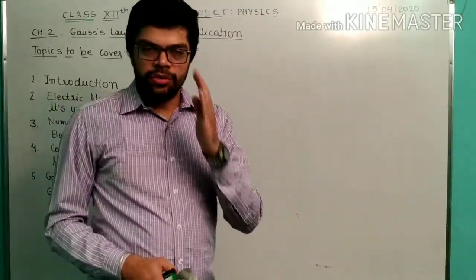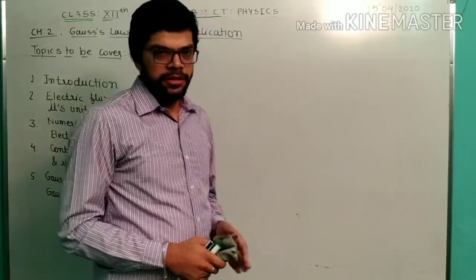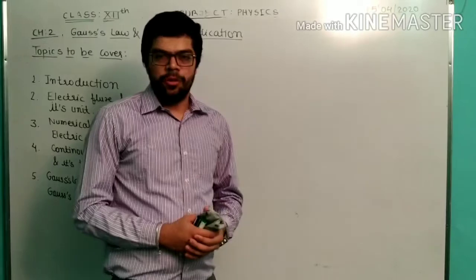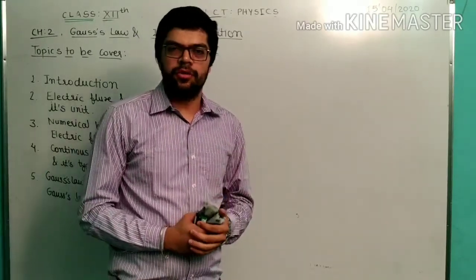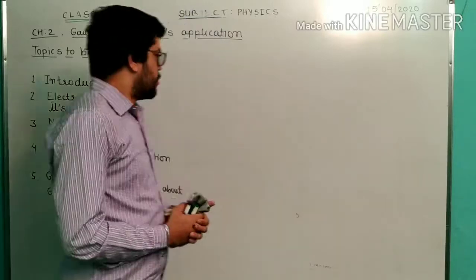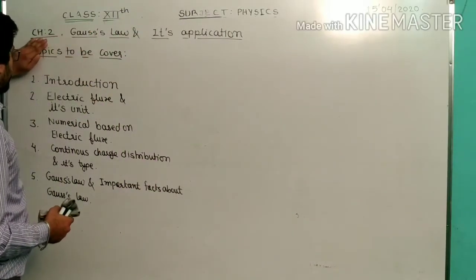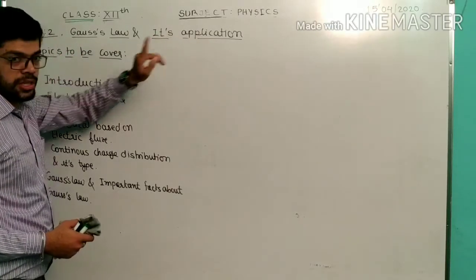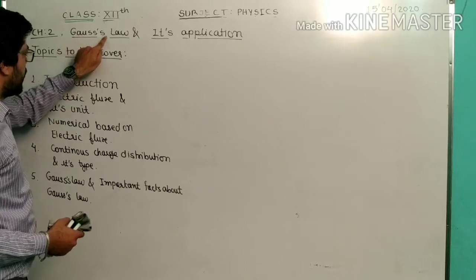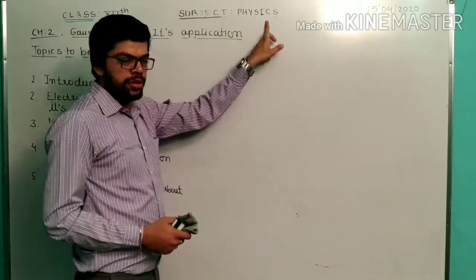So the new chapter name, chapter number, the class and the topics. What are the topics we are going to cover today? These are all the things we are going to discuss now. Okay, so come with me. The standard is 12th. The chapter number is 2, Gauss law and its application. What is the name of the chapter? Gauss law and its application. The subject is physics.